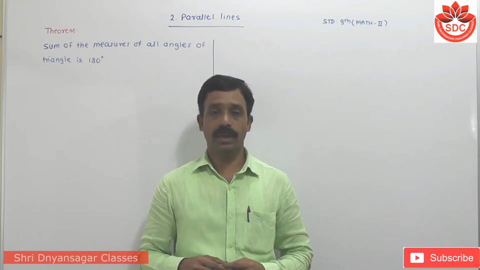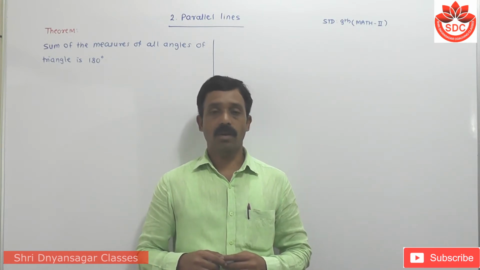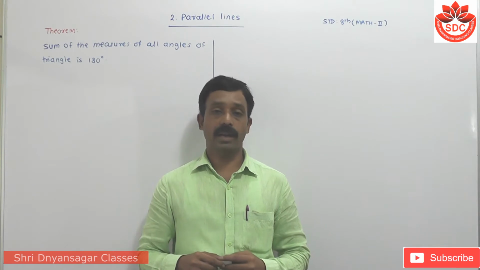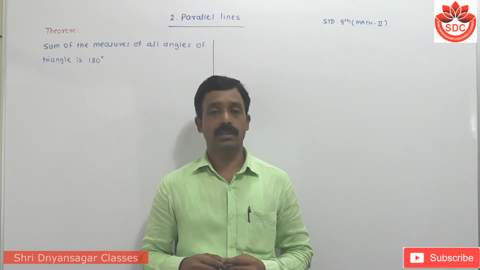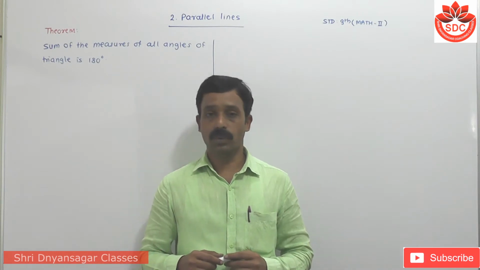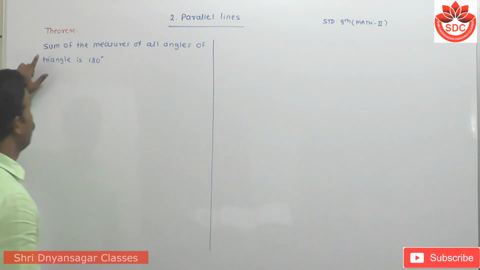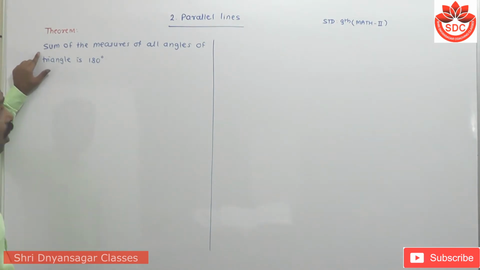Let's discuss a very important theorem of the second chapter, Parallel Lines, of the 9th standard Mathematics Part 2. The statement of that theorem is: the sum of the measures of all angles of a triangle is 180 degrees. Student, this is a very important theorem. Look carefully at how to prove it. I repeat the statement: the sum of the measures of all angles of a triangle is 180 degrees.